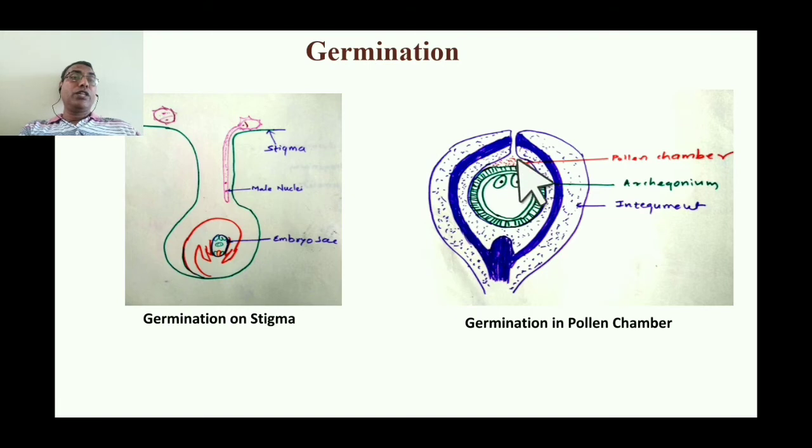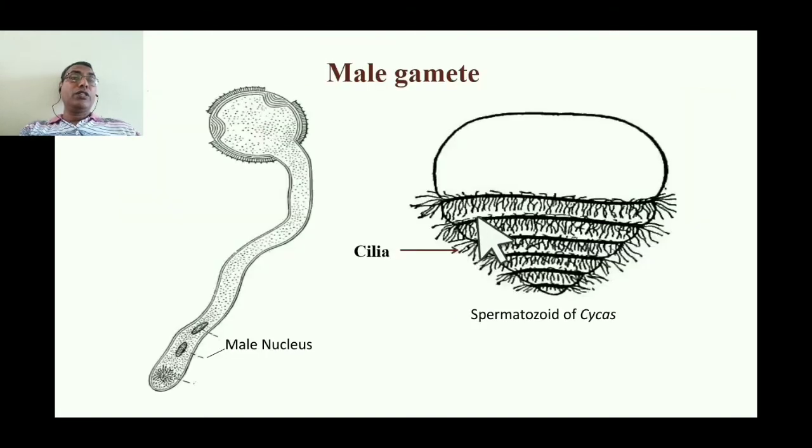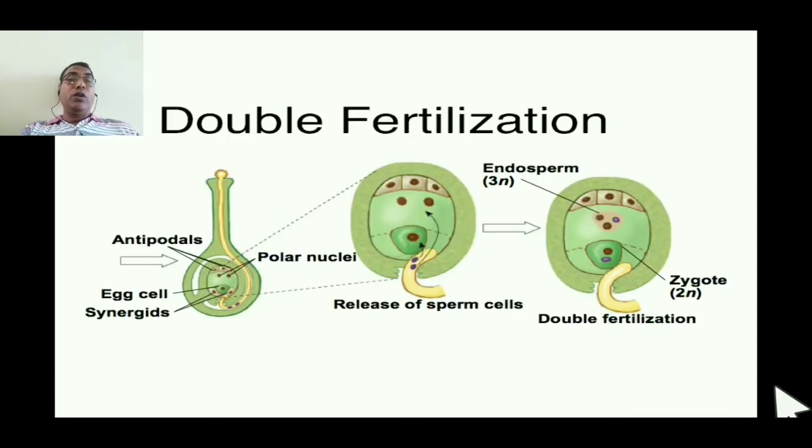There is a watery fluid inside the pollen chamber, and therefore they can swim for a while inside the pollen chamber, and they can settle down. So here it is for the movement of the male gamete. The spermatozoid of the Psilophytes has cilia, and therefore it is motile. But in case of the angiosperms, the male gamete is non-motile and it is not a cellular structure. Therefore it is a uniqueness of the angiosperms.